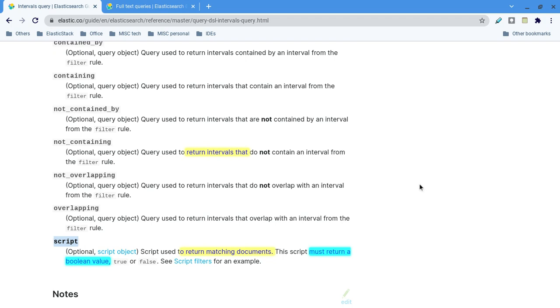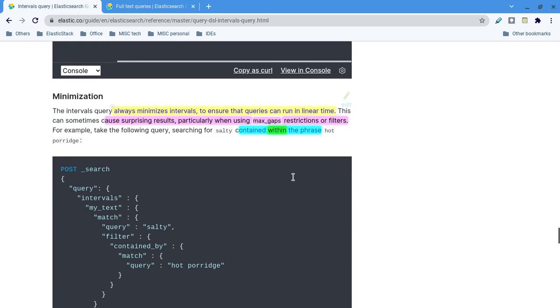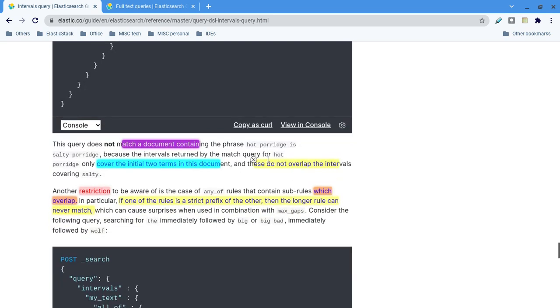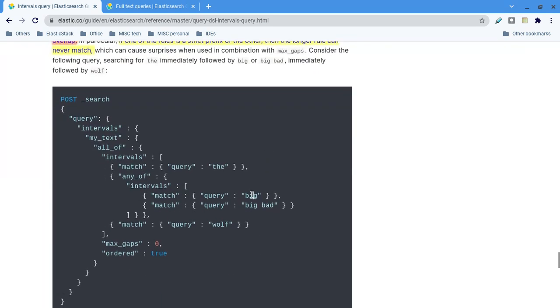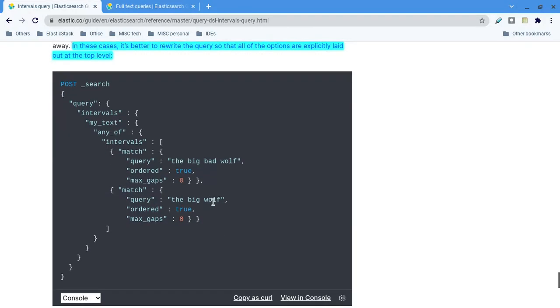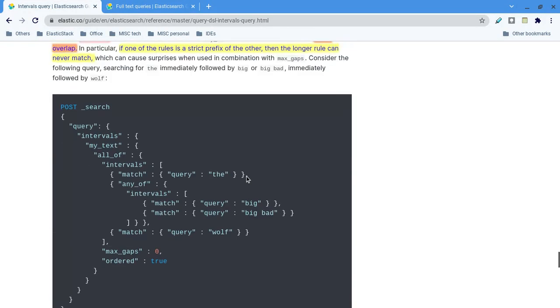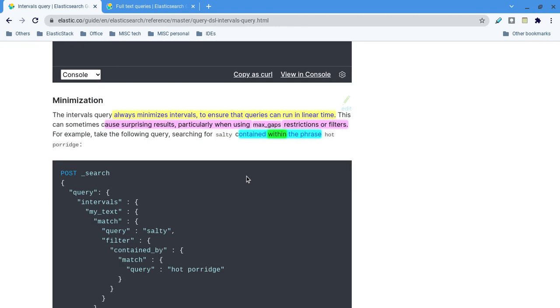You can see the filter samples here. I also discussed the pitfall of this one, so in that case you have to rewrite the query in a similar way. So that's all about the intervals full text query.